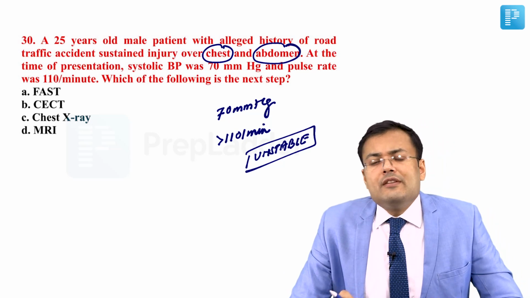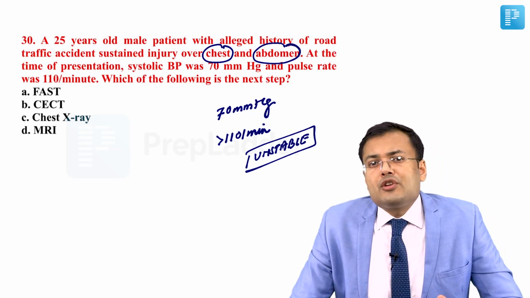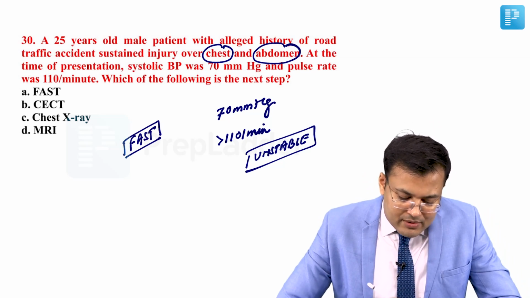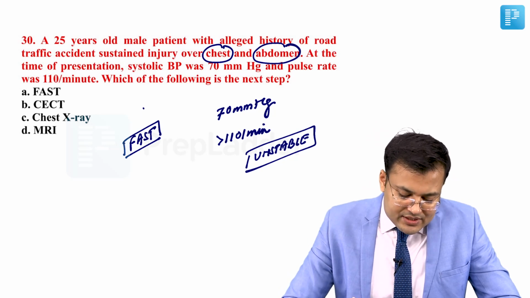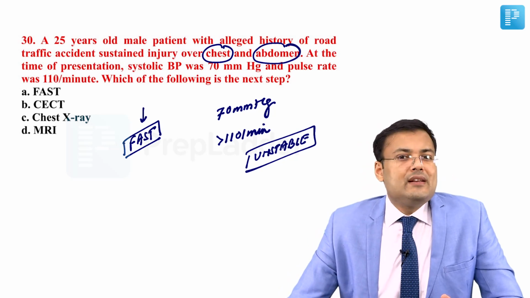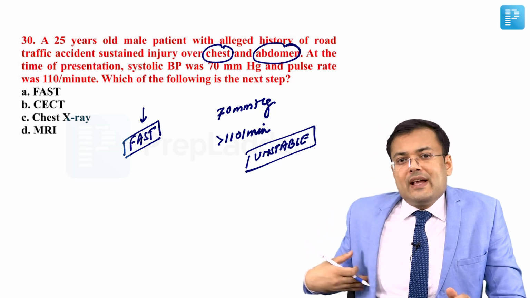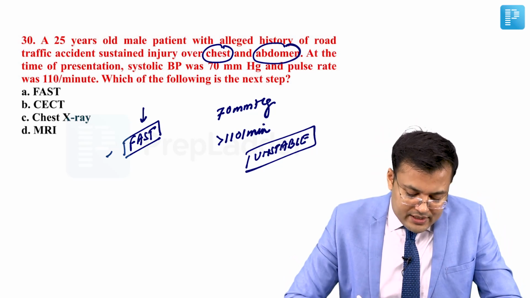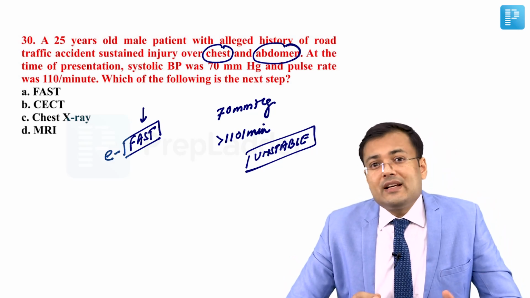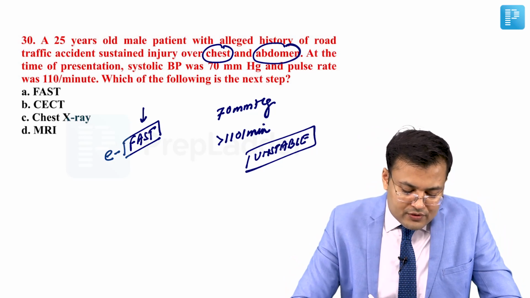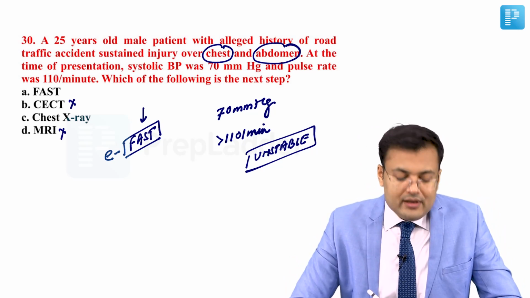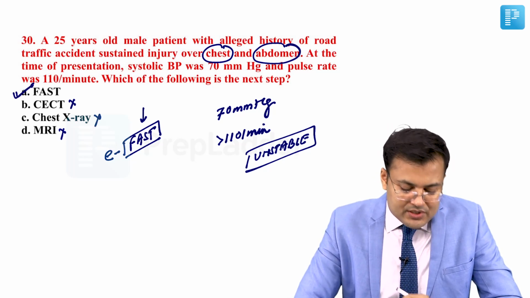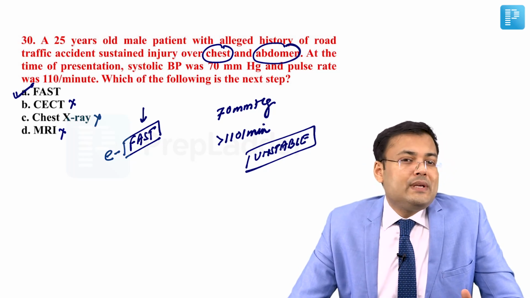What is the first investigation done in patients of blunt trauma abdomen? It is FAST. Doesn't matter whether the patient is stable or unstable. So the first investigation is FAST because it can be done bedside. And whenever FAST is extended to assess right and left thoracic views, it is known as EFAST, that is extended FAST. Clear? So do we go for CT? No. Do we go for MRI? No. Do we go for chest X-ray? No. Not a bedside investigation. Unstable patient, we go for FAST. And actually speaking, it is EFAST.